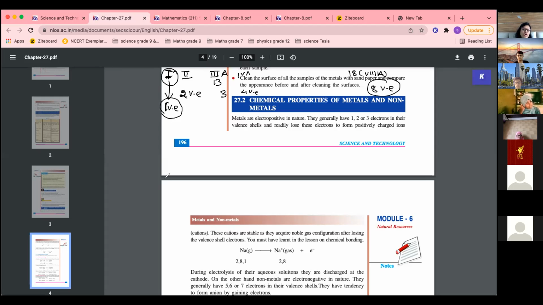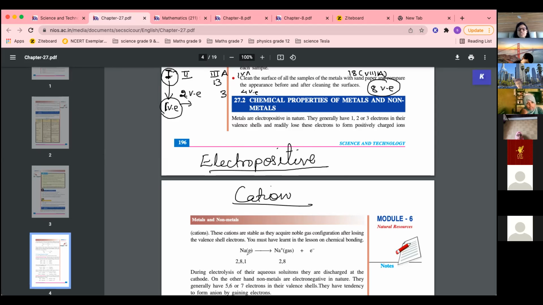I have told you, if the number of electrons is less than 4, then they can easily lose them. Otherwise, they will gain electrons and try to attain stability. Because of this property, metals are called electropositive. Why electropositive? Because metals can easily lose electrons and form a positive ion, which is called a cation.